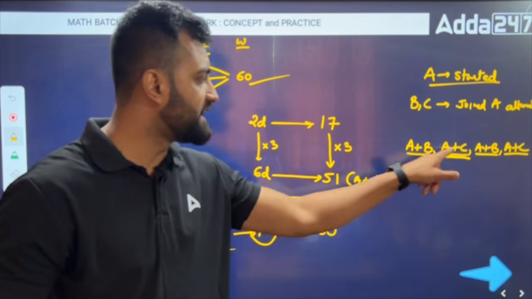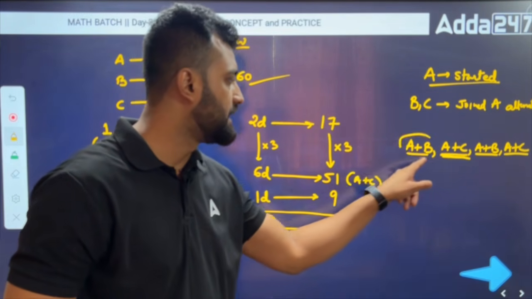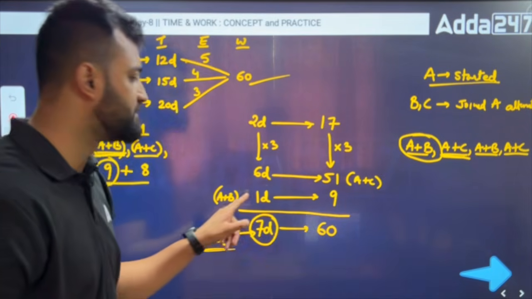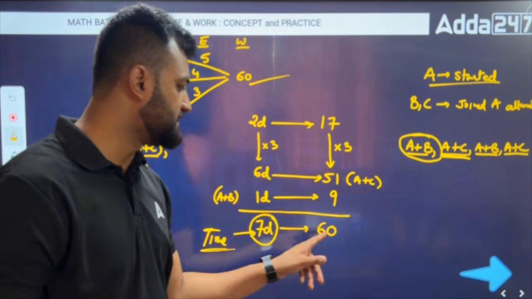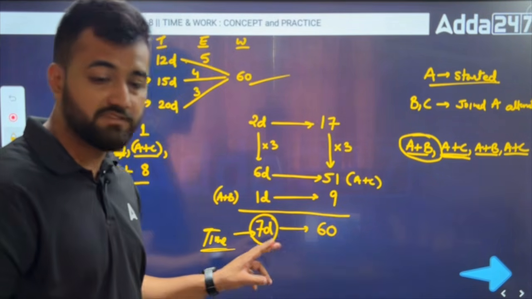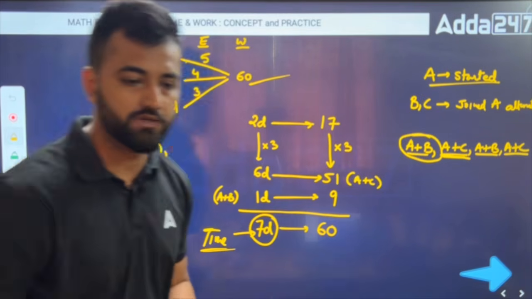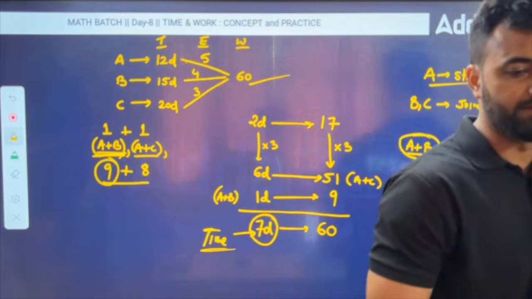So next who will come? Next this guy will be coming. A and B together will be coming. That's why we took A and B's work out here. Correct? So A and B work, 1 day work is 9. So 51 plus 9 is 60. So that means in 7 days you will complete 60 work. I hope it is clear.